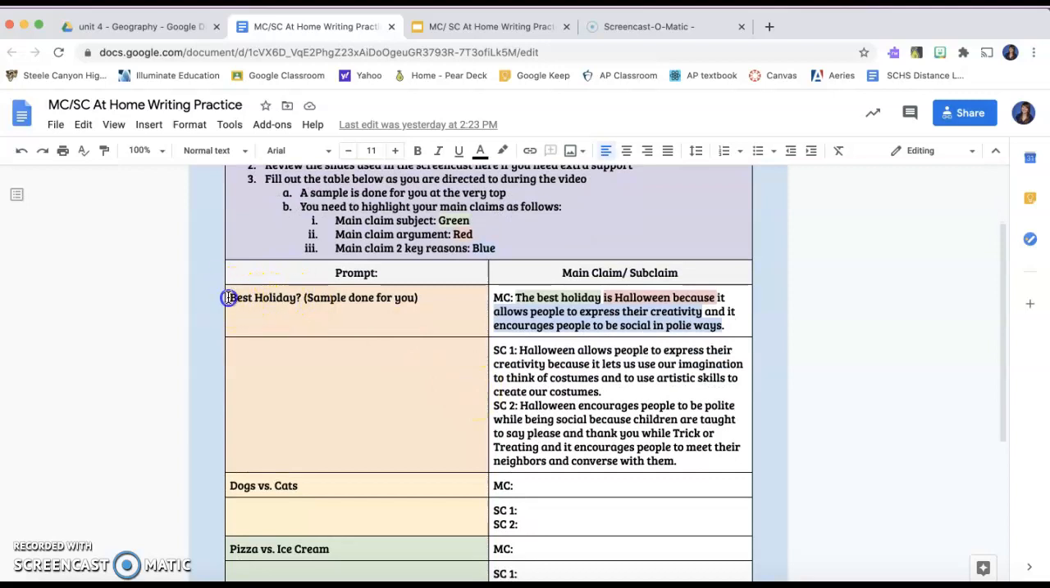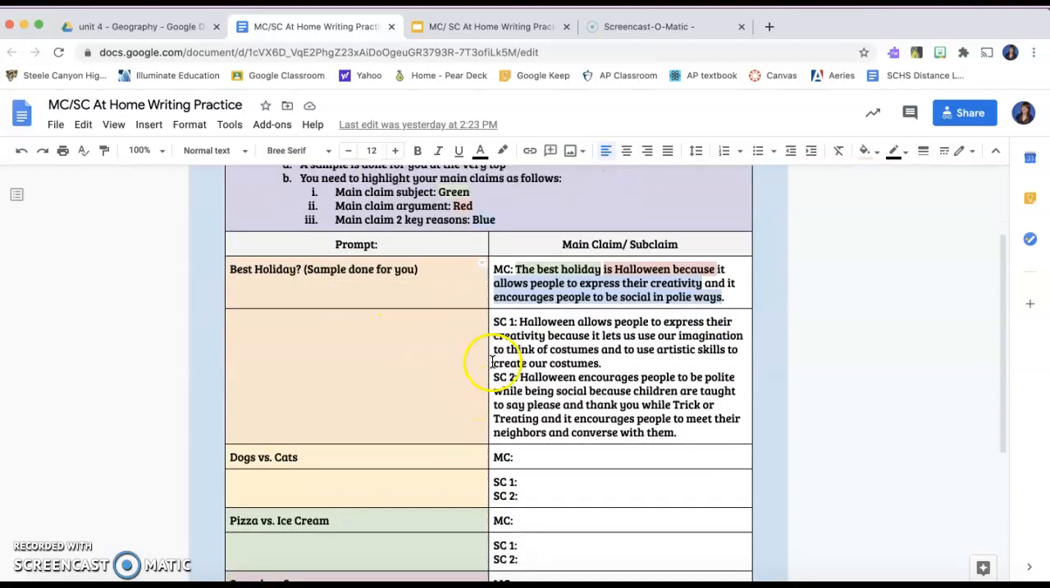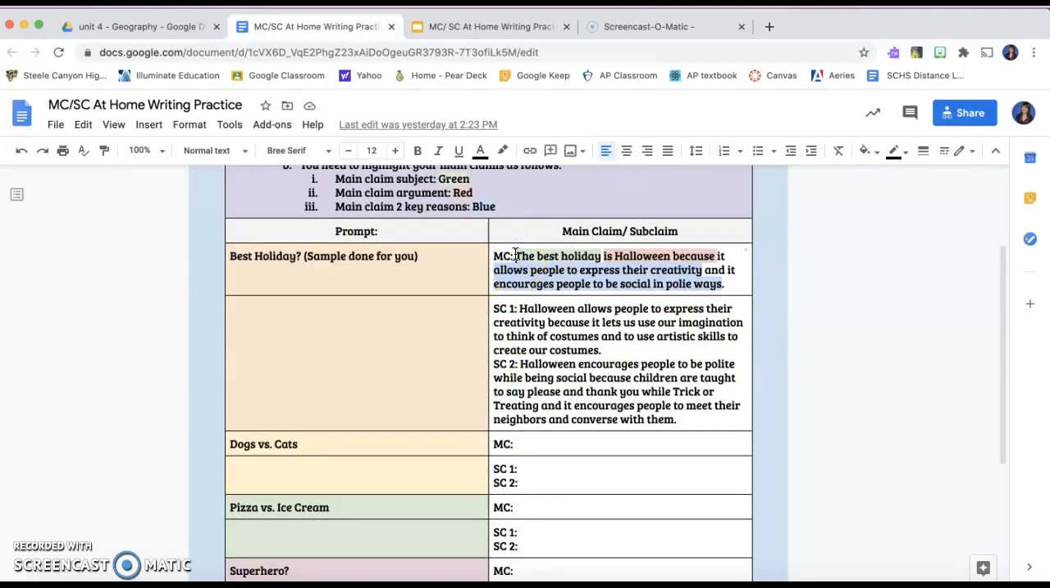As we can see, this is the prompt. What's the best holiday? This is my sample, right? So the best holiday is Halloween. So I have my argument, I have my subject. I'm talking about the best holiday, and I'm arguing it's Halloween because it allows people to express their creativity and it encourages people to be social, this should say polite, in polite ways. Okay, so those are my 2 key categories or 2 key topics that I bring up in my main claim.